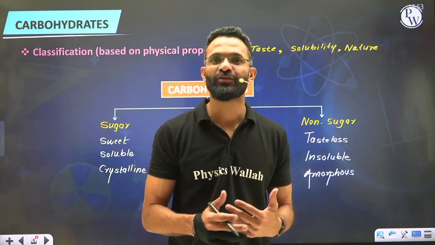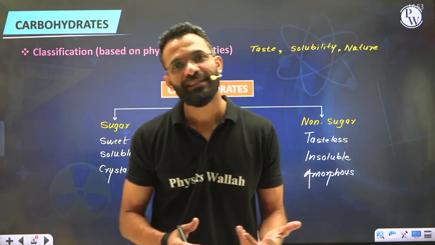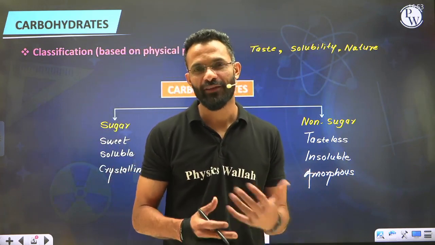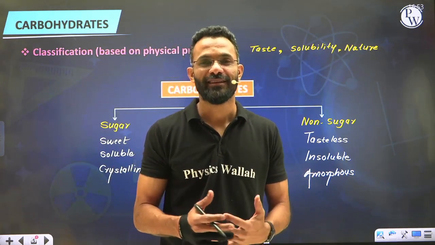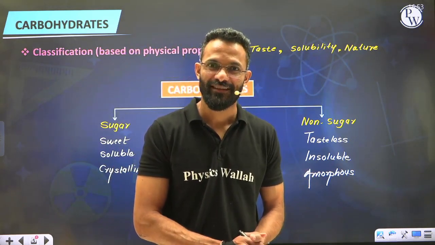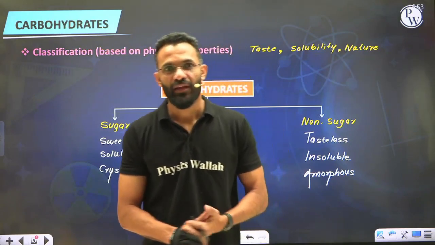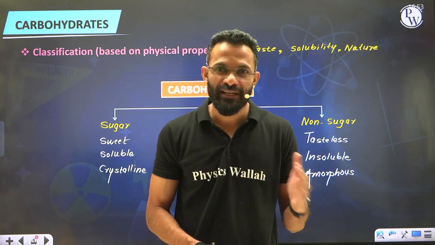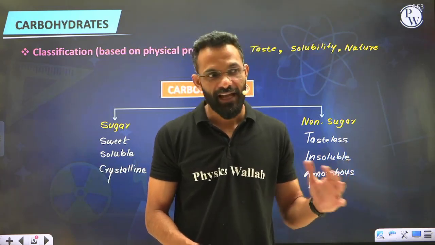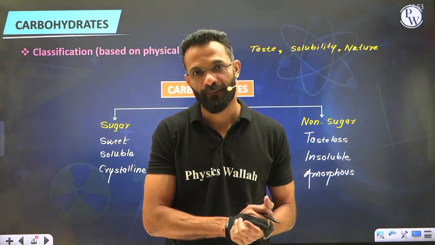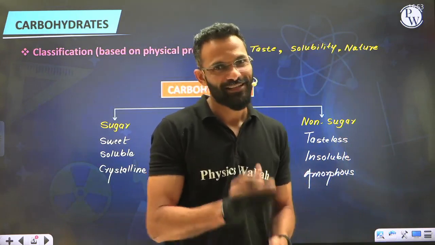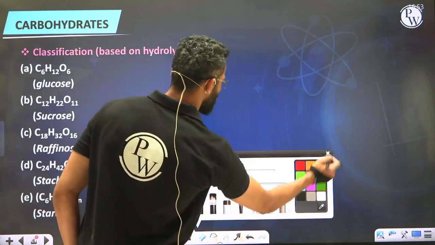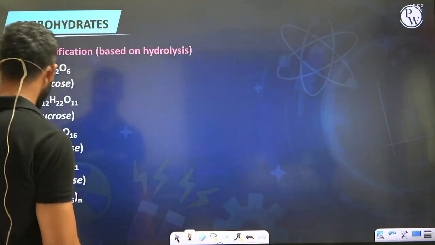Now we are going to learn classification number 2, that is classification on the basis of chemical property, and the chemical reaction that we are going to deal with is the hydrolysis process. We will take several carbohydrates, subject each of them to hydrolysis, observe the products, and then classify accordingly. So let us talk about classification number 2 on the basis of hydrolysis.